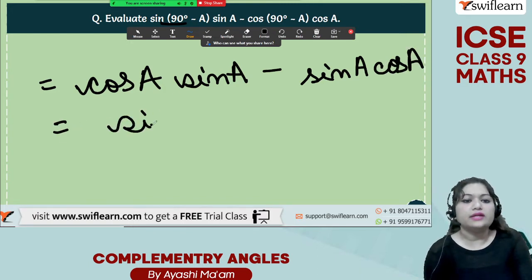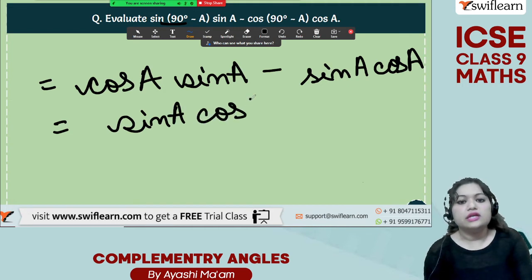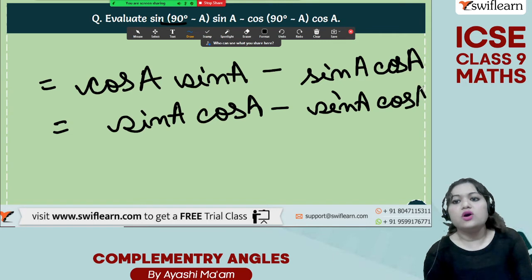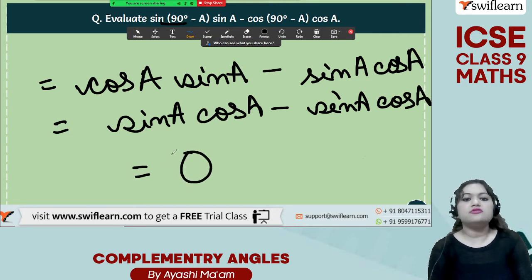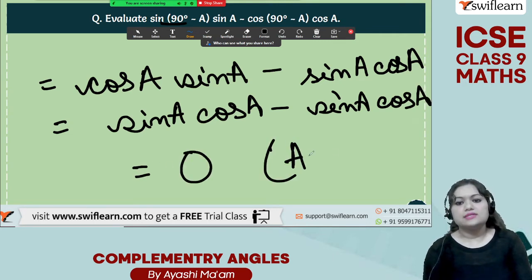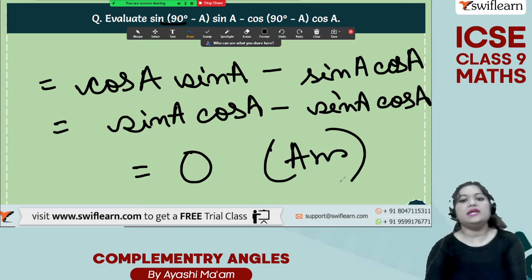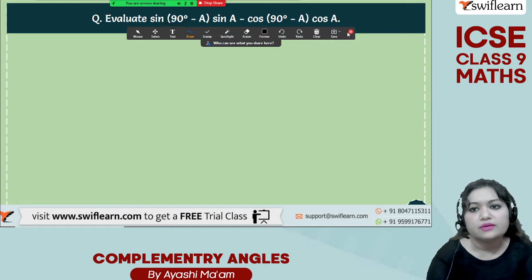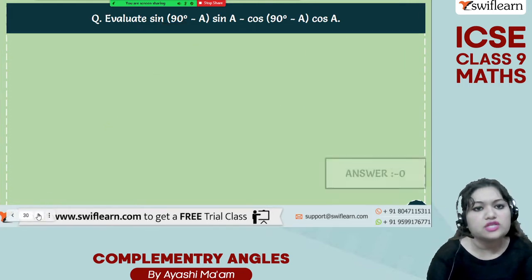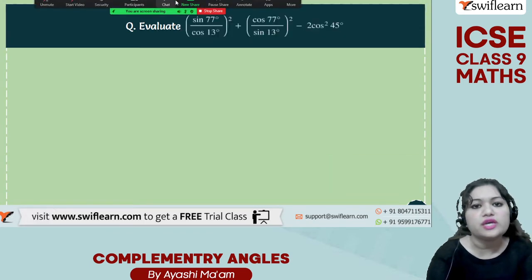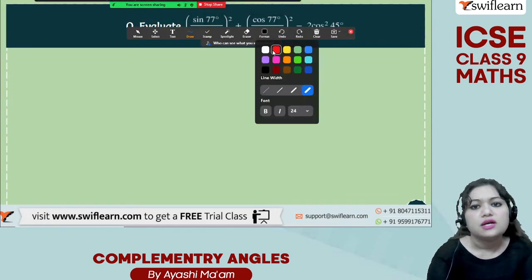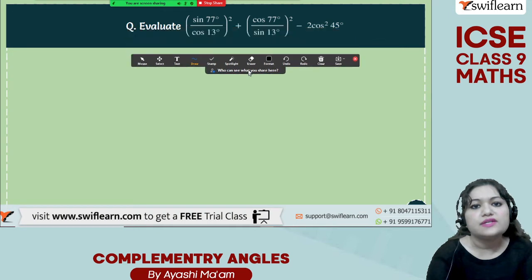This you can write as sine A into cos A minus sine A into cos A. Same thing. Answer will be 0. Very, very easy. Okay. Next question. So we are solving so many questions so that your concept becomes crystal clear.